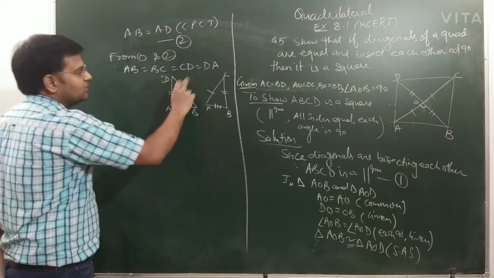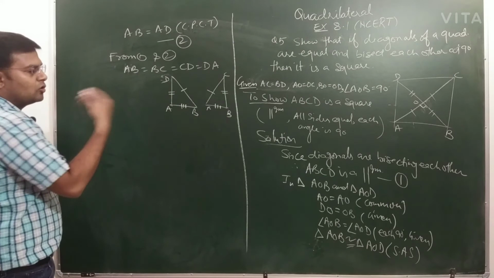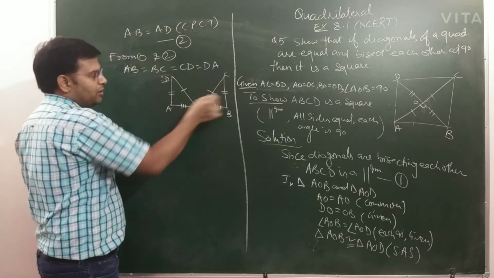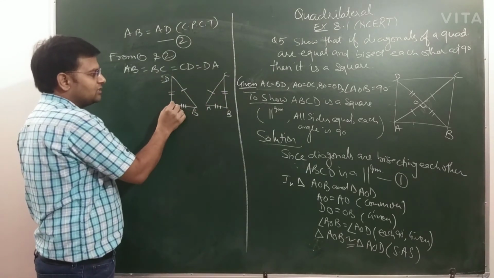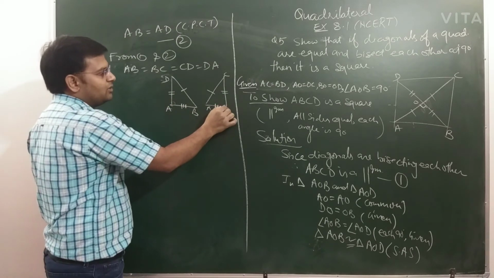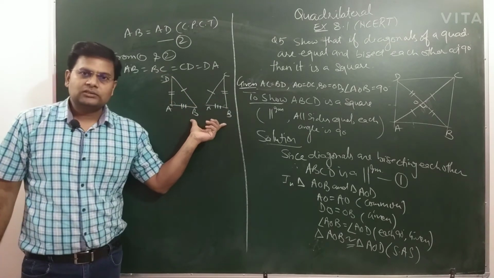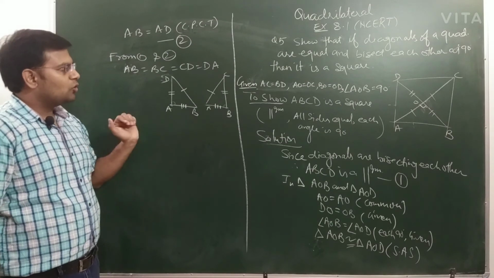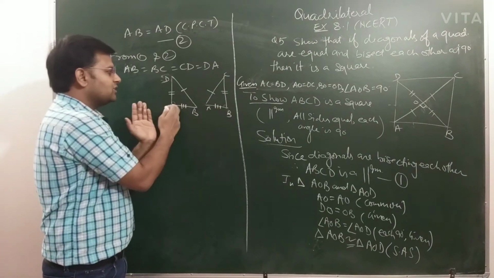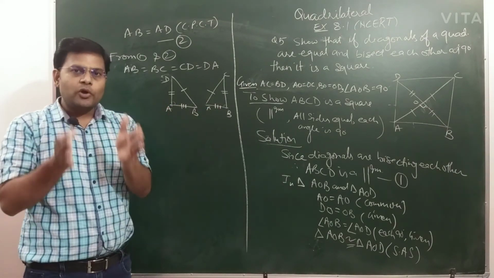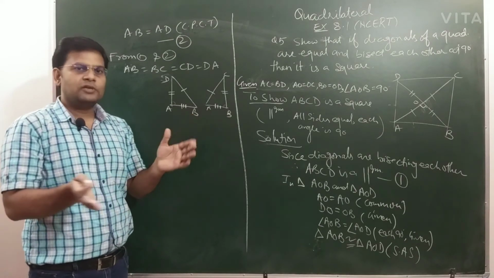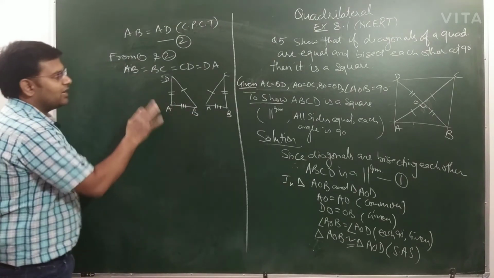So these two triangles are congruent. Once I am able to show that, angle A and angle B will be equal by CPCT, and I also know that these two angles, angle A and B, are co-interior angles of the parallelogram. So from there I will get the last result.